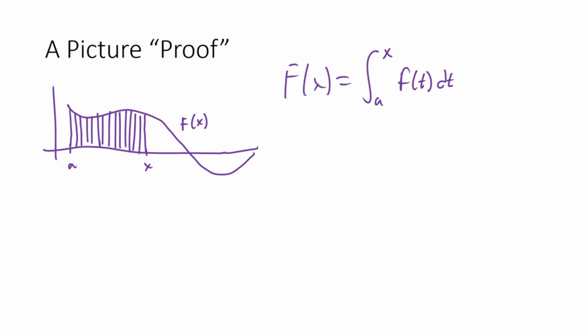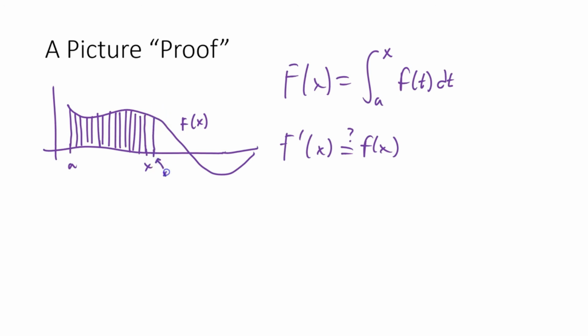So what we're saying here is that the amount that capital F, the accumulation function, is changing, we want to actually try to show that the derivative, so is capital F prime of x equal to little f of x. And just looking at the picture, that makes a lot of sense to me, because think about how much you're changing at this moment.